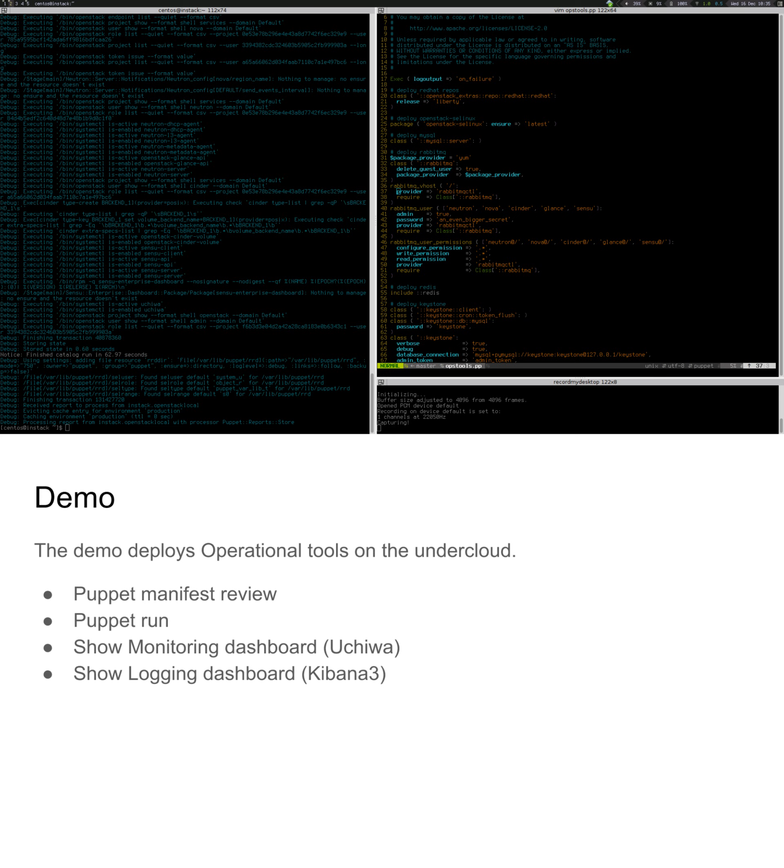So I have a quick demo of the first stage. I have an undercloud running on the left.